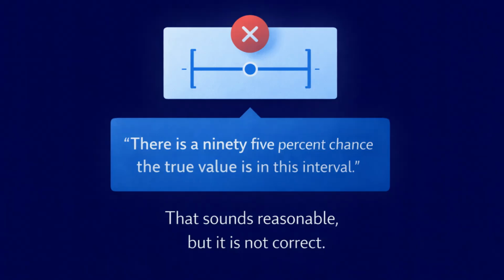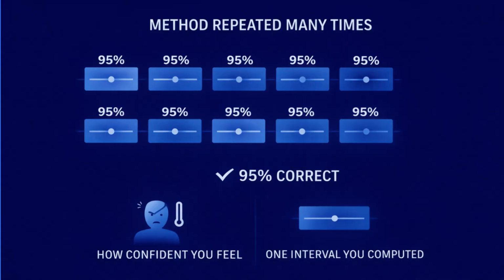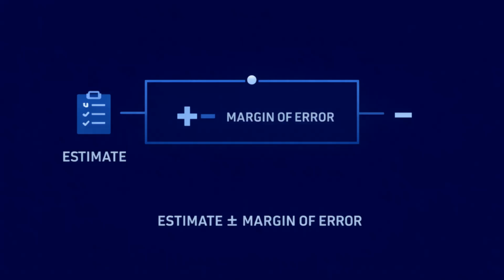A common incorrect statement is, "There is a 95% chance the true value is in this interval." That sounds reasonable, but it is not correct. The correct idea is that the method produces correct intervals about 95% of the time, when it is repeated many times. Now let's talk about what a confidence interval looks like.